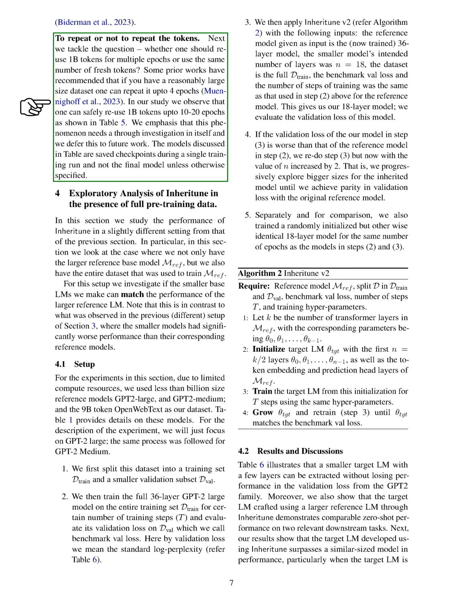Next, we addressed the question of whether to reuse 1 billion tokens for multiple epochs or use fresh tokens each time. Previous work suggested repeating the dataset up to 4 epochs if it is reasonably large. However, in our study, we found that it is safe to reuse 1 billion tokens for up to 10 to 20 epochs. This phenomenon requires further investigation in the future. The models discussed in the table are saved checkpoints during training and not the final models.